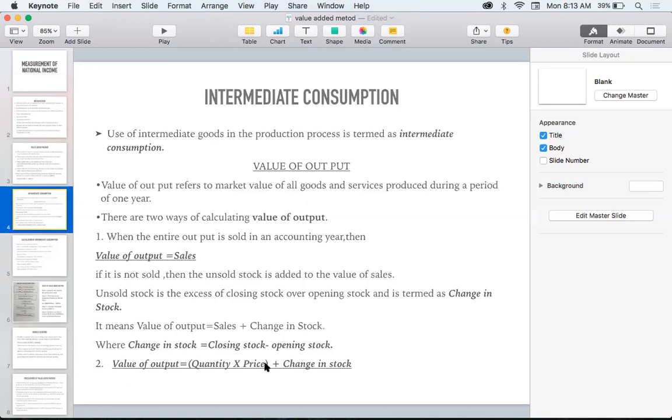So there are two ways of calculating value of output. First one, value of output equals sales. In this case also, we have one condition: if all the products are not sold, what we have to do? Sales plus change in stock. And what is change in stock? Change in stock means closing stock minus opening stock. And the second method is what? Value of output equals quantity into price, how many products have been produced, into price, plus change in stock. So now you know what is intermediate consumption and what is value of output.